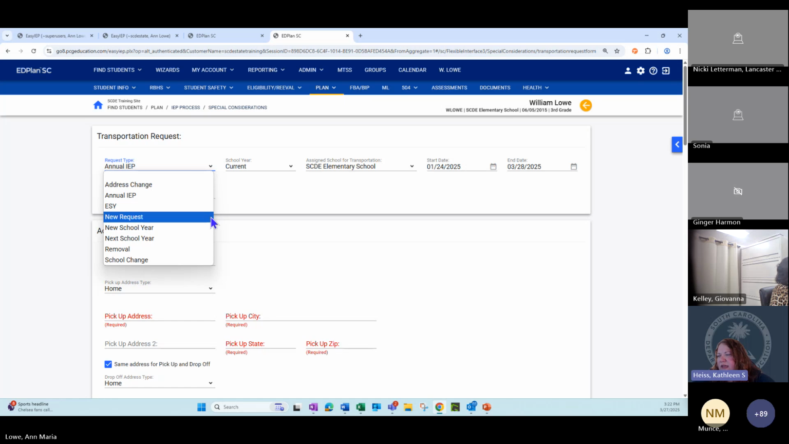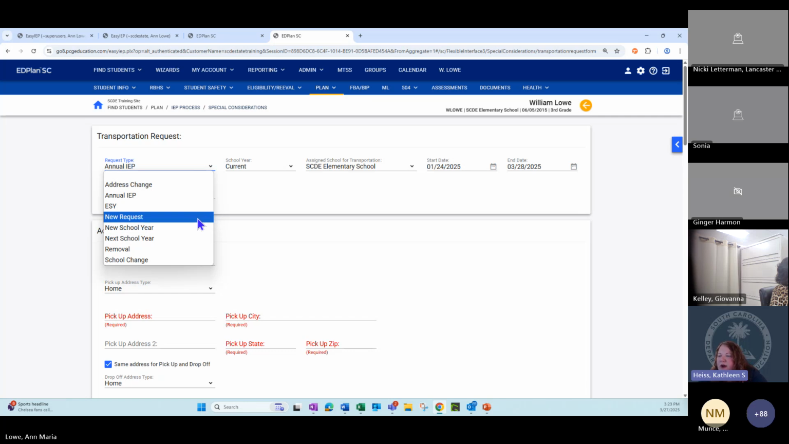Because I think annual IEP was brought up that one time. It's annual, but shouldn't it just be at the start of the school year? So there was some back and forth about the wording in the request type. Basically, address change, I would go with anytime the child's address was changed. Annual IEP is when I've done a new IEP. Yes, why are they needing transportation for that?